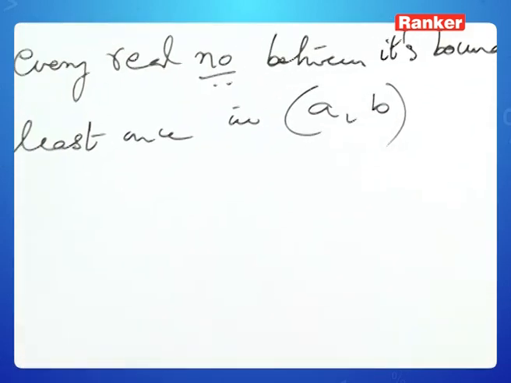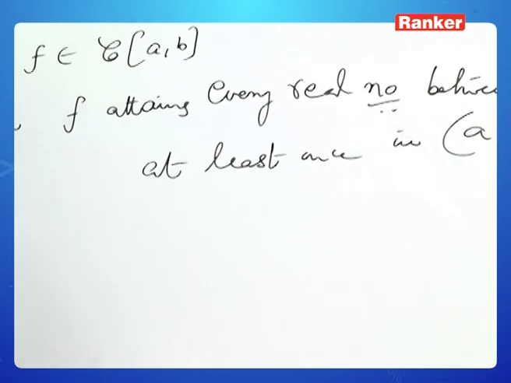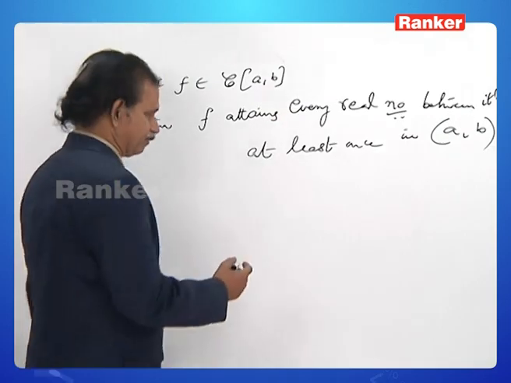Let us recall the previous graph. There is a graph which has been explained in the previous property.